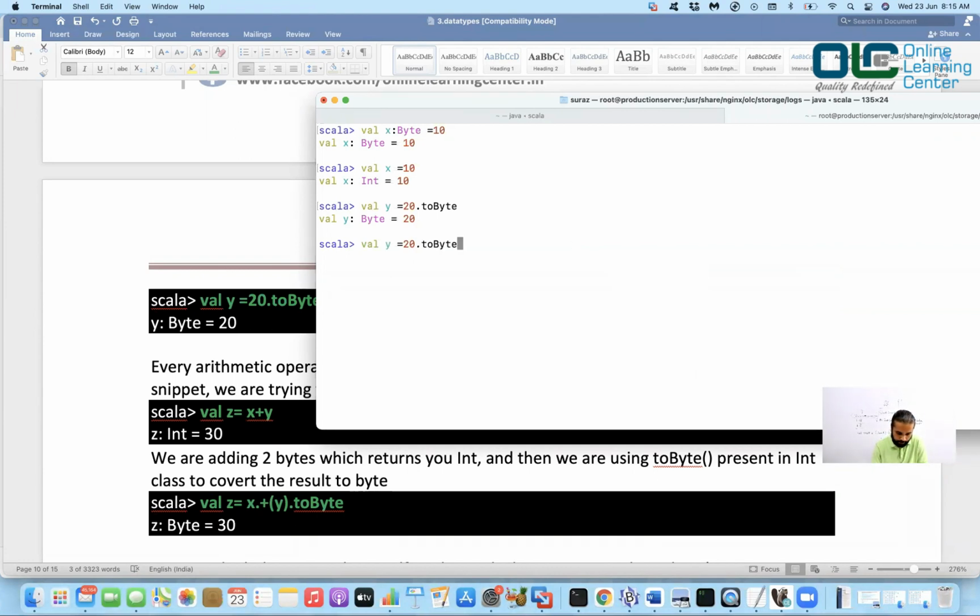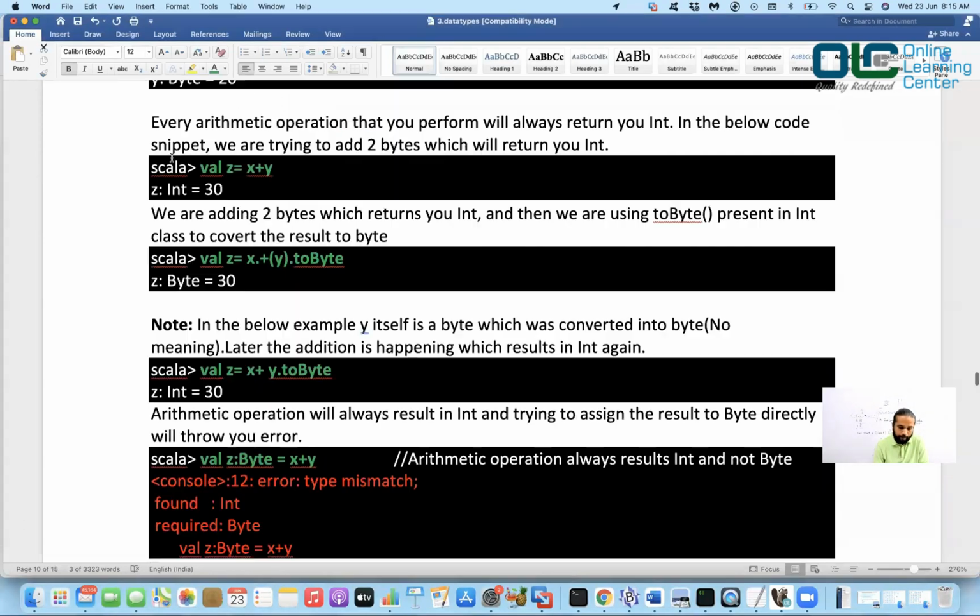Before that, I'll just go back and say this, so that my x is a byte and y is also a byte, with values 10 and 20. Every arithmetic operation that you perform will always return you an integer. In the below snippet, we are trying to add 2 bytes, which will return you an integer.